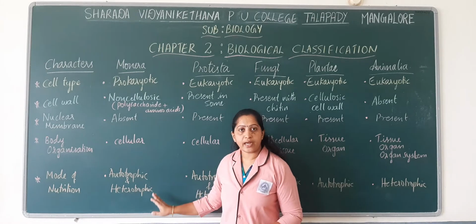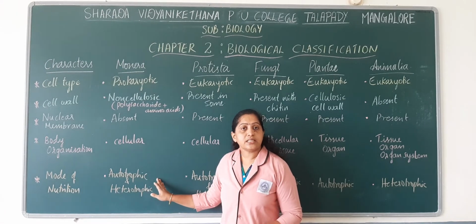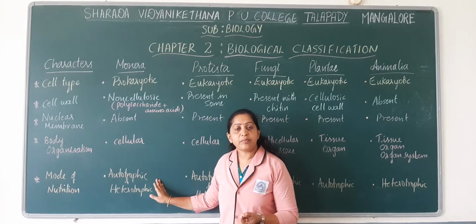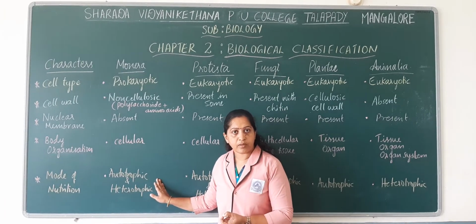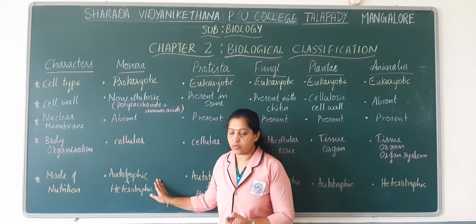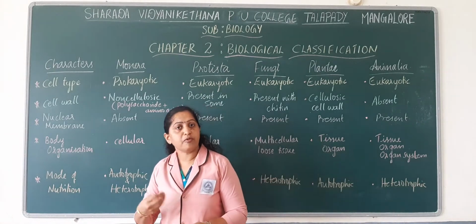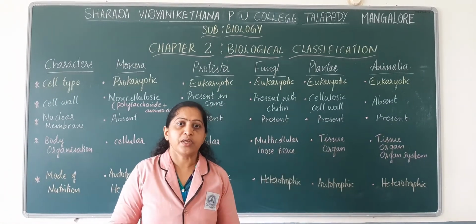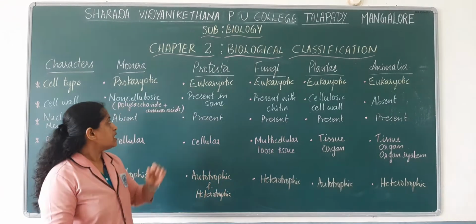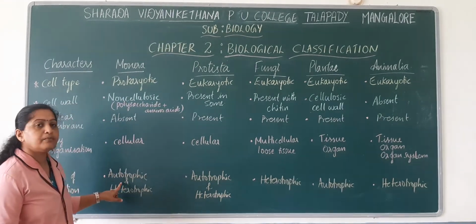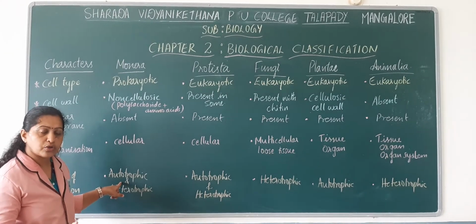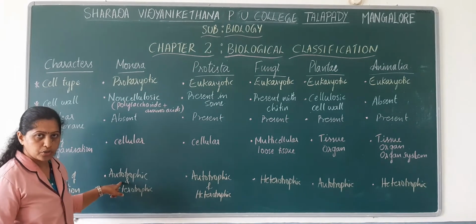Among the autotrophic and heterotrophic organisms, there are certain Monerans or prokaryotic cells which may be photosynthetic, okay, and there are certain Monerans which may be chemosynthetic. Autotrophic organisms may be photosynthetic or chemosynthetic. Just remember these terminologies. We are going to study in detail about these characteristic features. Just remember that the Monerans that are autotrophic may be photosynthetically autotrophic or chemosynthetically autotrophic.